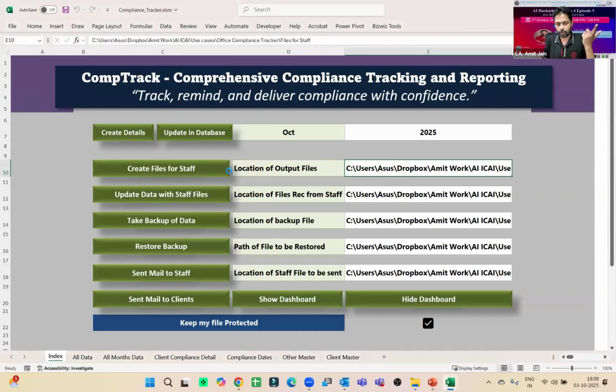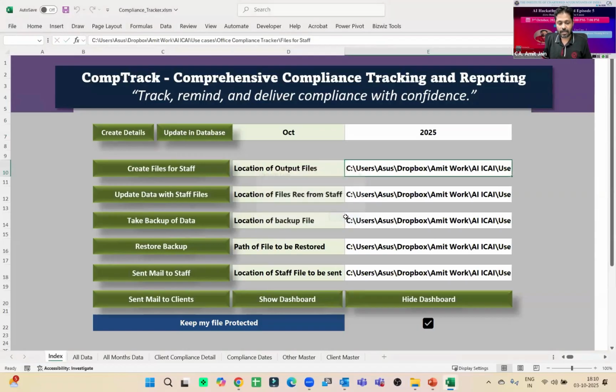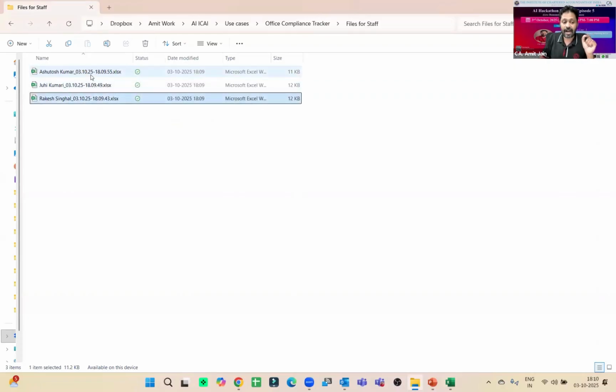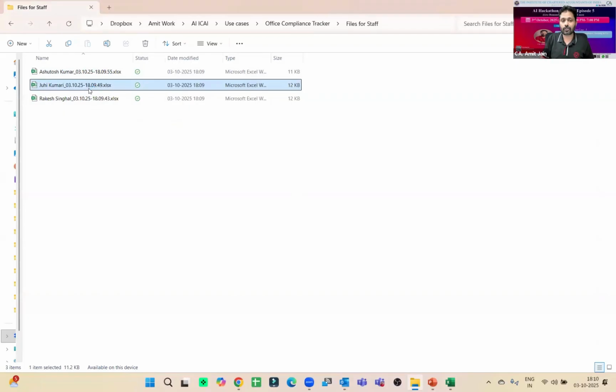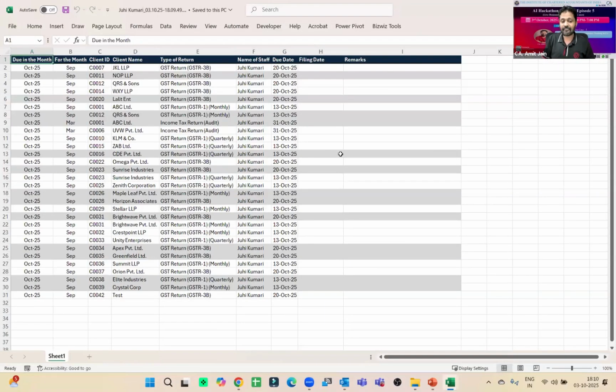So let's wait for 2-3 more seconds. It is creating the files. Right. So all the files have been created for all the staff. Again, if you go in that folder, you will find 3 staff I was having and it has created 3 files with a timestamp of when the file was created. If I open one of the files, like I'll open the file for Juhi Kumari, right? And this file, now I'll send to my staff for work.